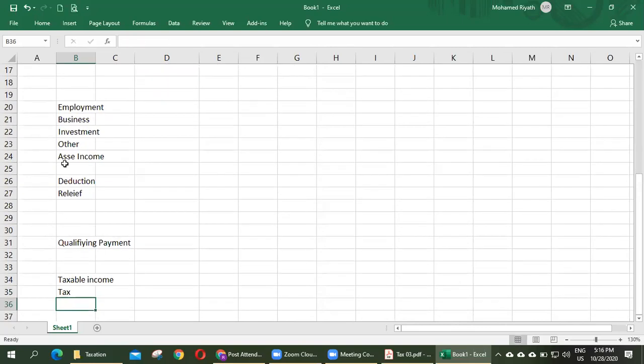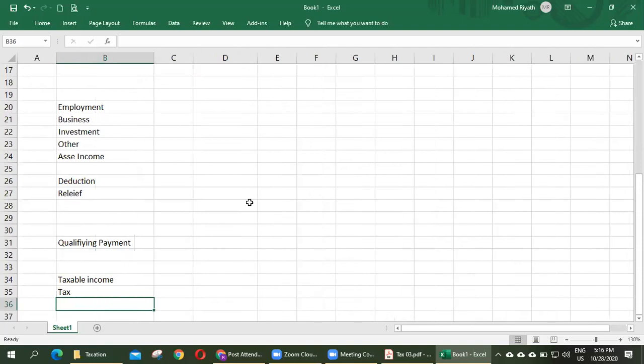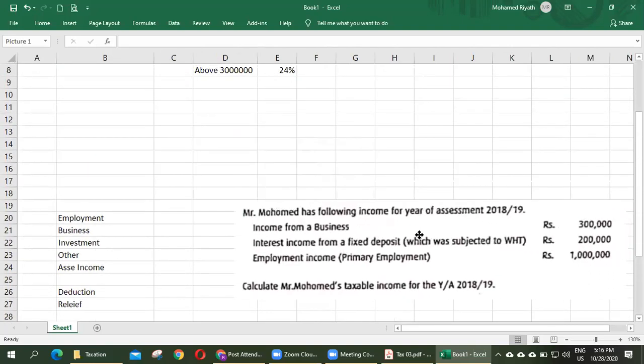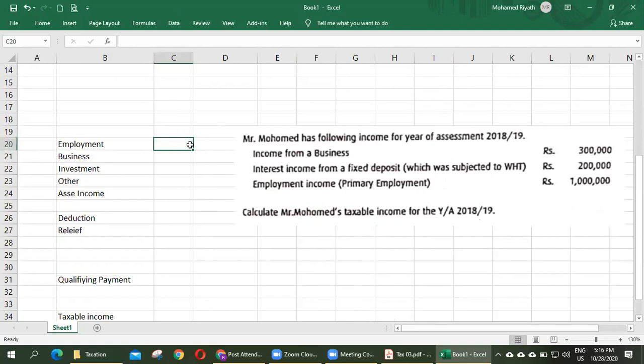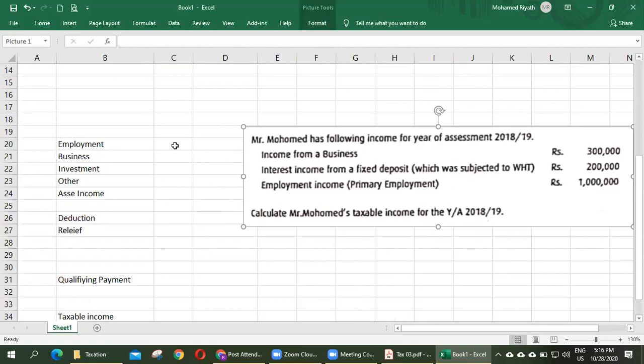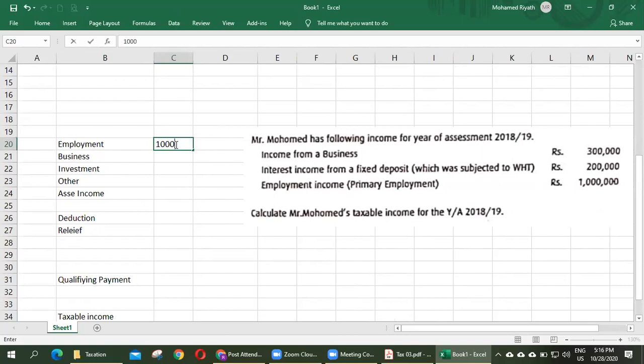How much is employment income? Employment income is 1 million. And business income, 300,000.